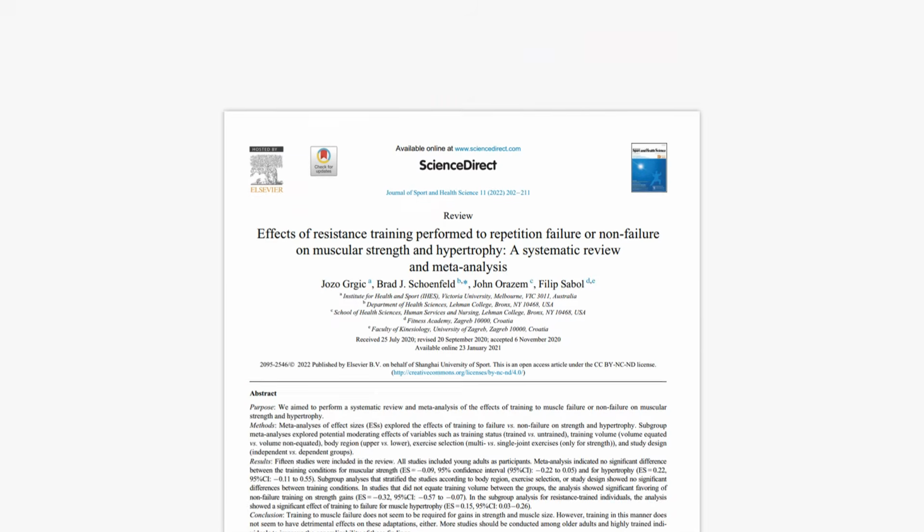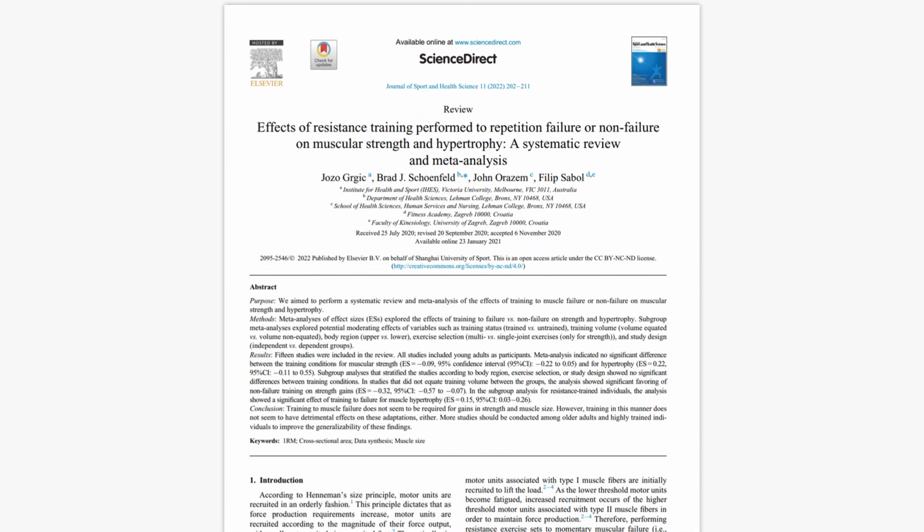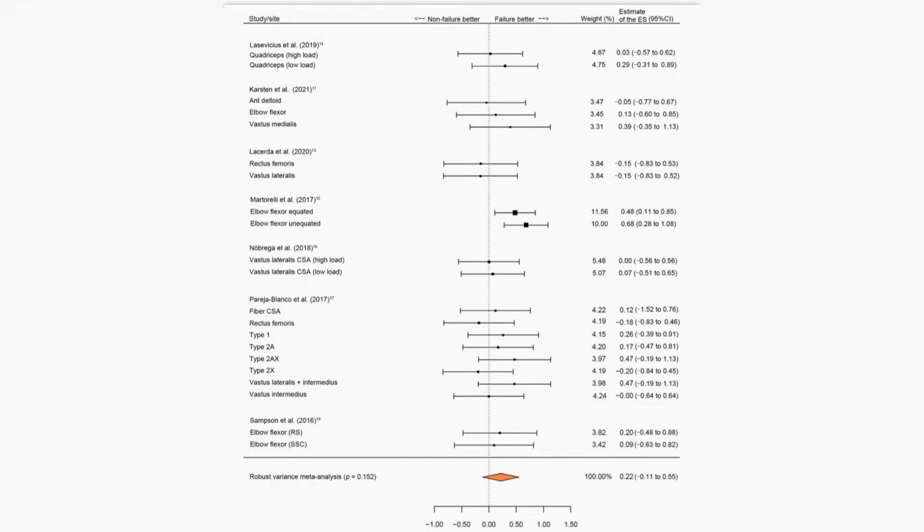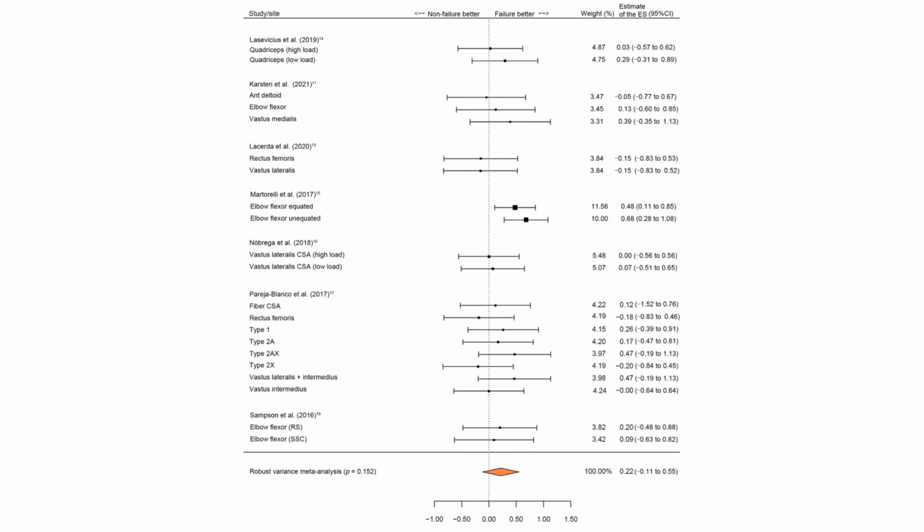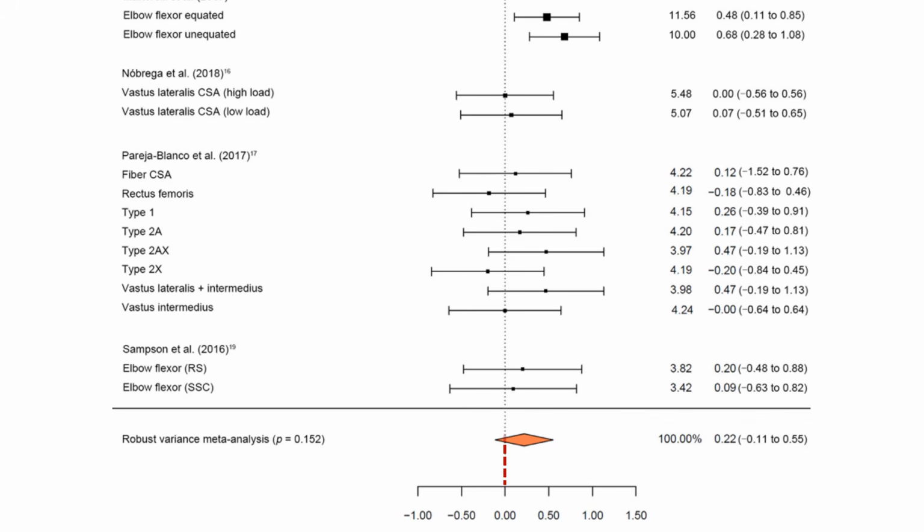There are many studies looking at the effects of proximity to failure on muscle growth, and most studies find that training to failure tends to have a neutral to positive effect on muscle growth compared with leaving a few reps in reserve. This meta-analysis compiled and analysed the evidence comparing training to failure versus not to failure. The overall body of evidence suggests that training to failure seems to be slightly superior compared with non-failure training, as shown by this diamond being towards the right-hand side of the midline.